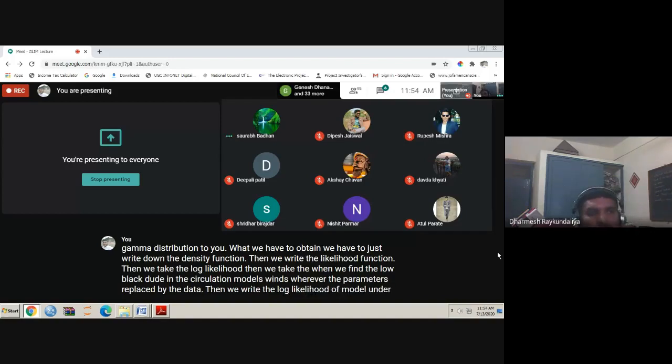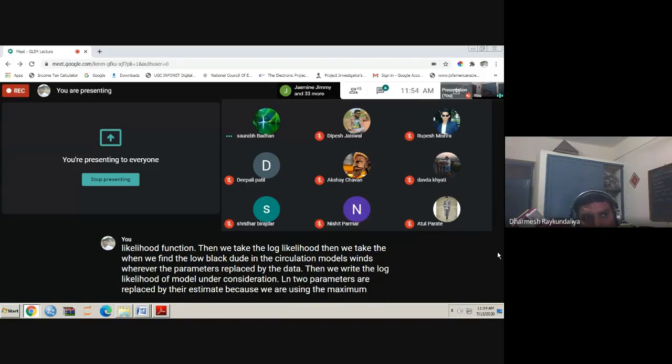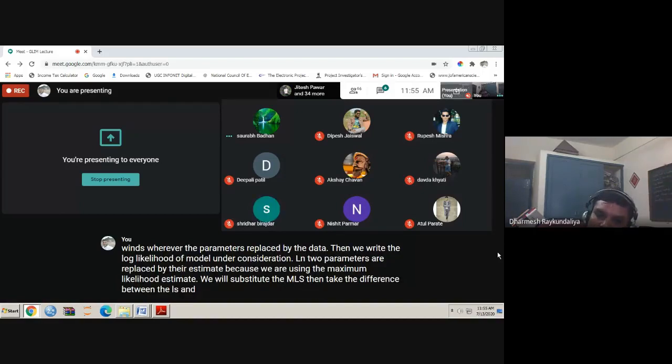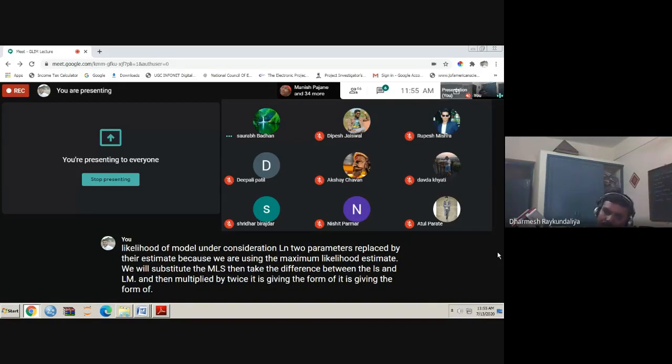The parameter is replaced by its estimate because we are using the maximum likelihood estimate, so we substitute the MLEs, then take the difference between LS and LM and then multiply by twice. It is giving the form of deviance.